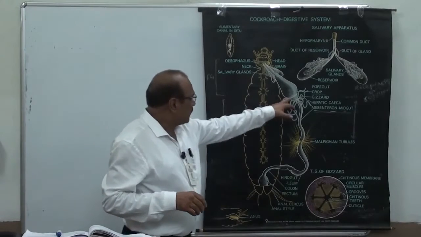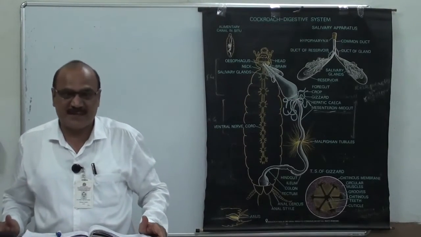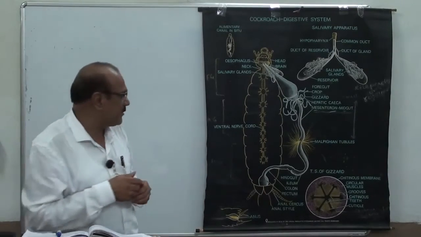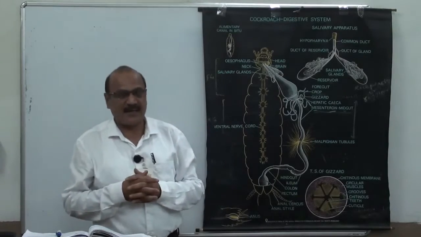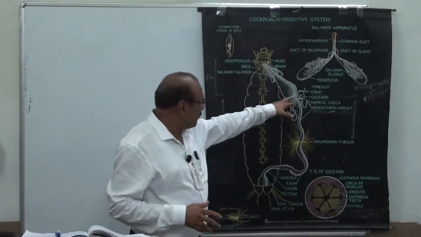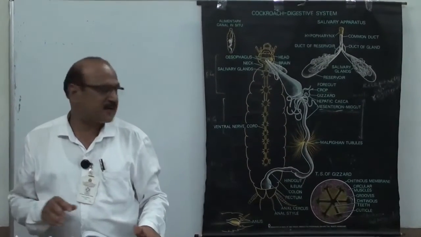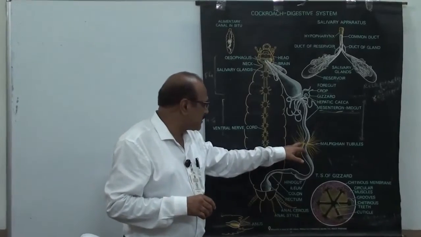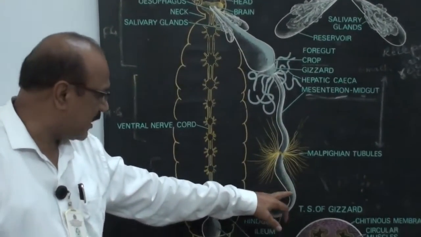The gizzard is also called the grinding mill in some insects, because it grinds the food material. Then hepatic caeca are present, a total of 8, up to the foregut. Then the midgut, a tube-like part. Here are the Malpighian tubules, and then the hindgut starts.